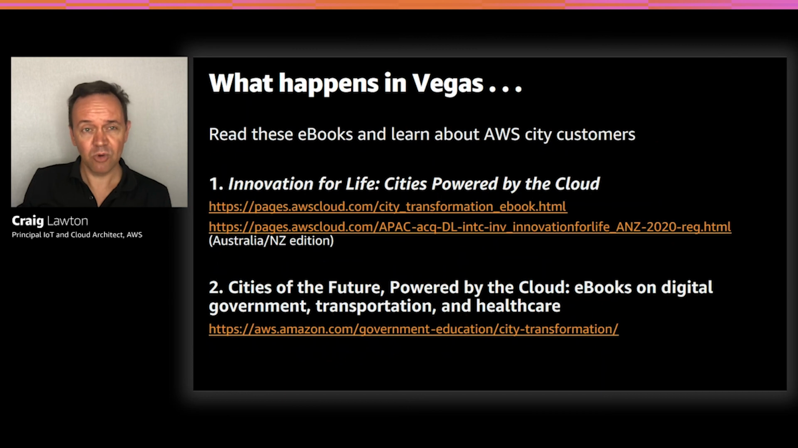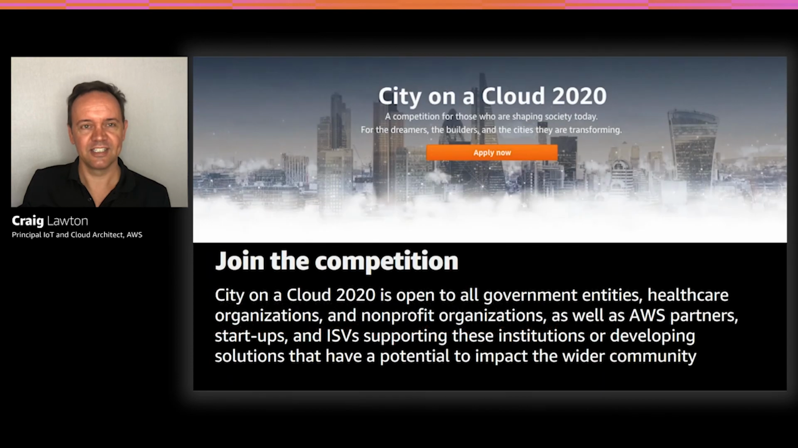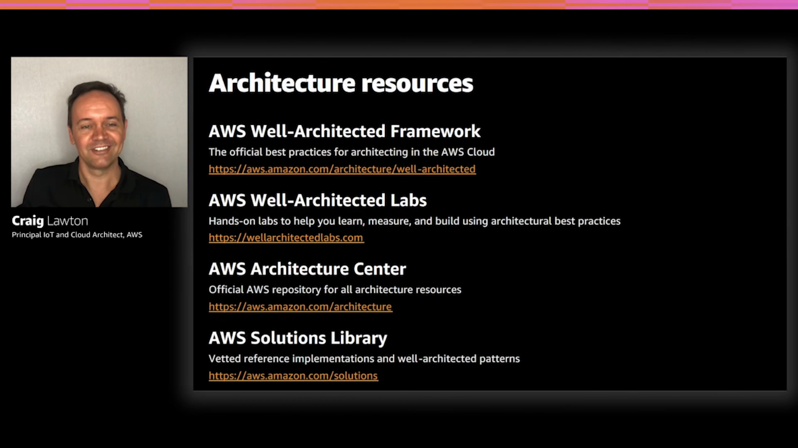And if you'd like to learn more about what cities are doing with AWS and some of the solutions they're building for citizens, we have an ebook that was recently released, and there's also, I'm pleased to say, an Australian and New Zealand version that you can download here. And if you work with cities or for a city and you've done some great digital transformation work in the last year, we have our annual City on a Cloud competition, and entries close December 15. So if you have a chance, please jump in and submit your entry.